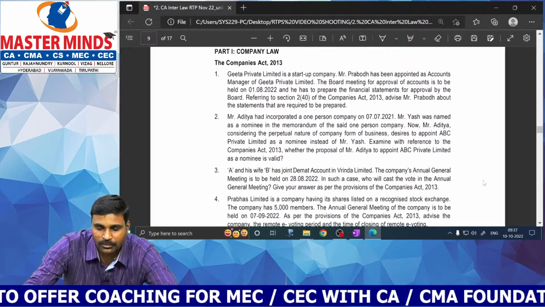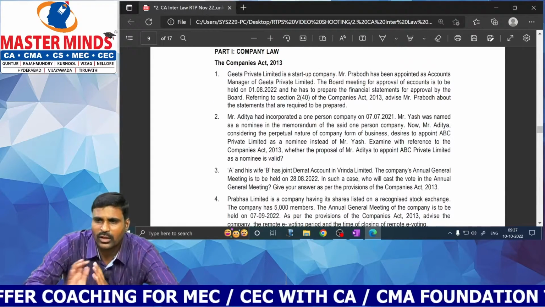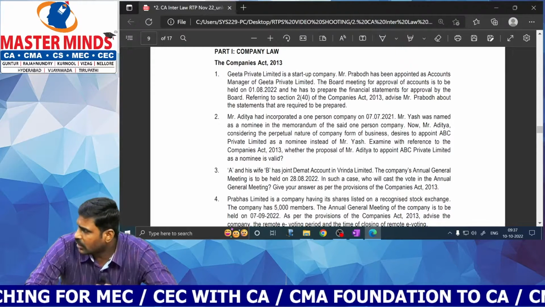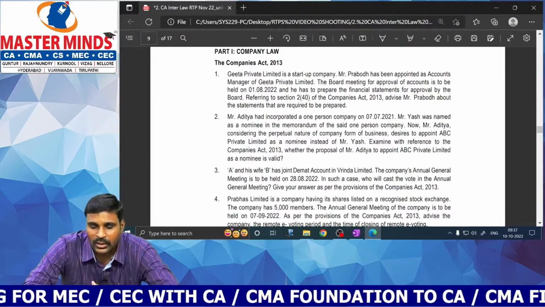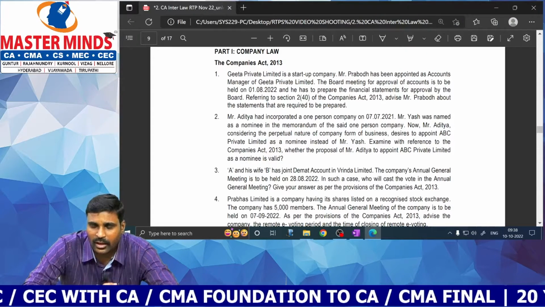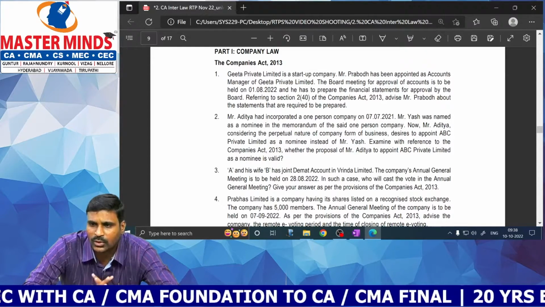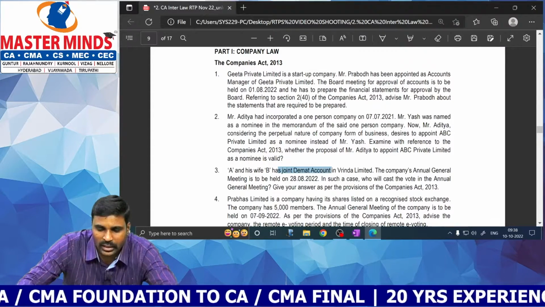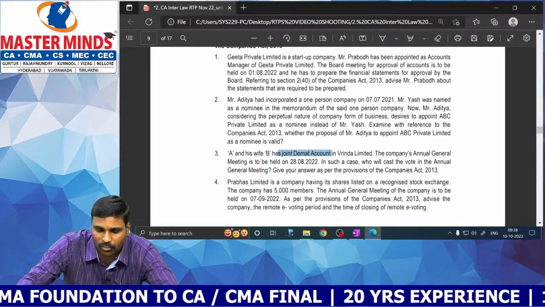Okay. So if these persons are holding demat account, who can vote? Who can vote at the general meeting? The person whose name appears in the registers as a first shareholder. So the person whose name appears first in the register of members can exercise voting rights through electronic voting. In case of joint demat account, the person whose name is reflected first in the register of members.